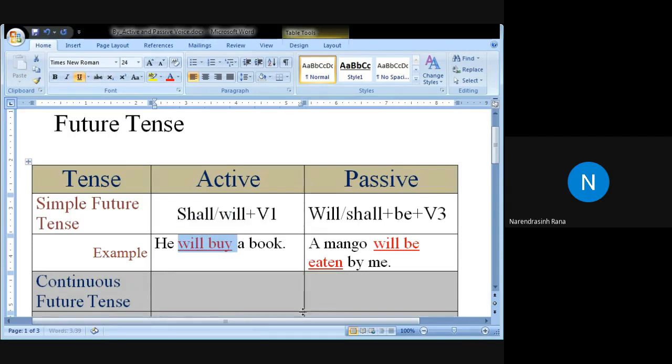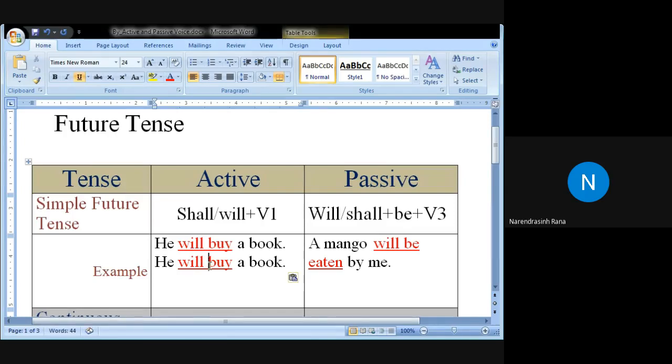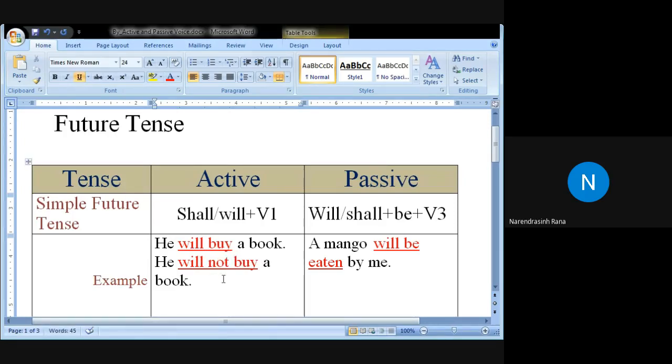This is in the active. Again, they are in the affirmative form. They are also converted into negative. You remember, in the negative, the word not is used after the first auxiliary. So we have two words, will and buy. Immediately after the first verb, not will be put. Let us put not here, so it becomes negative: I will not buy a book.